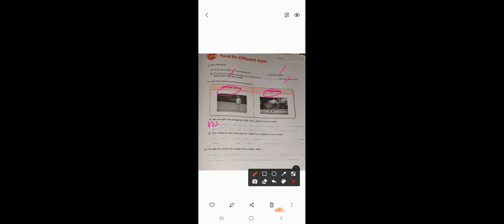A 12-year-old boy can get more energy from fats because in this boy the physical activities are more comparatively to the old age people. Now the next question: who is likely to need more fiber rich food? Give a reason for your answer. A 65-year-old man needs more fiber rich food because he is going to suffer with problems like indigestion and constipation. To overcome such problems he needs more fiber rich food.